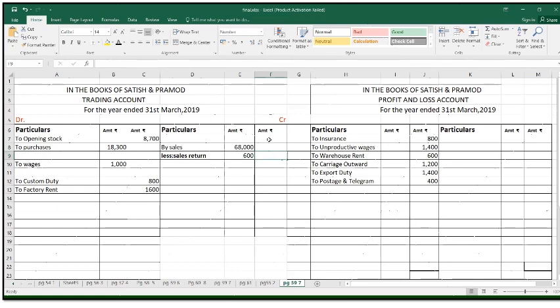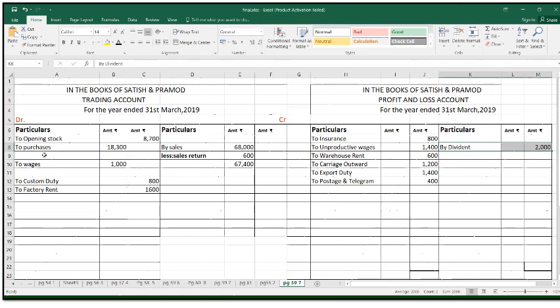So the outer column, we're going to keep the amount in inner column only because we have one more adjustment. After that, next is your dividend. Dividend is going to transfer to profit and loss credit, that is income. So we're going to transfer to the profit and loss credit side by dividend 2,000.